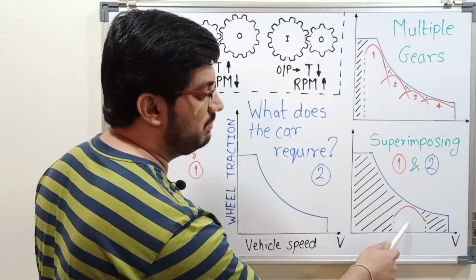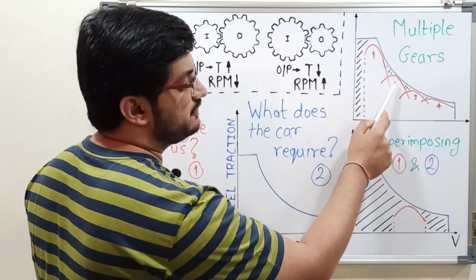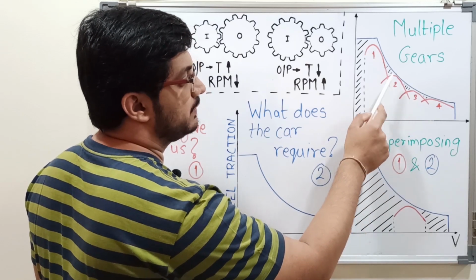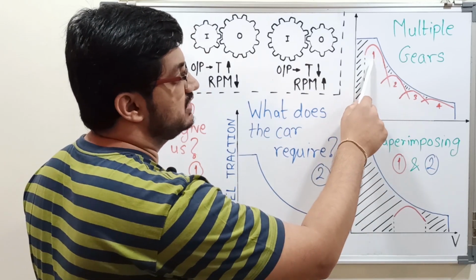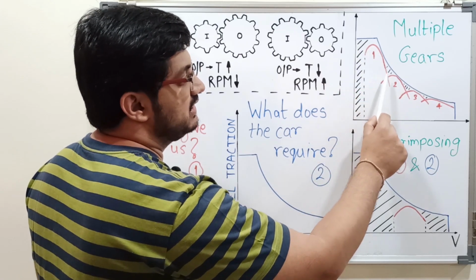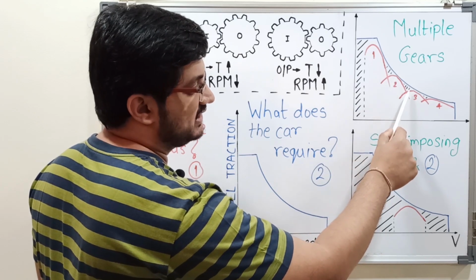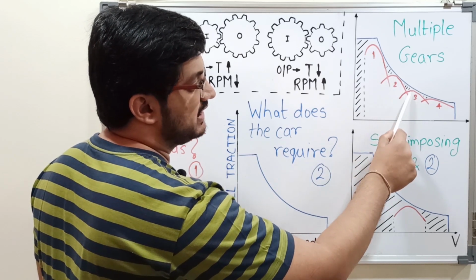Then this graph will be modified to this one. This shows these 4 are different traction hyperbolas of different gears. In first gear, maximum torque will be covered. In second gear, a bit less torque and more RPM. Third gear, again lesser torque than second gear and more RPM than second gear.